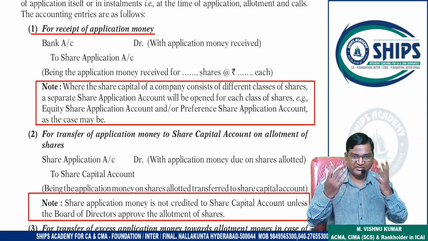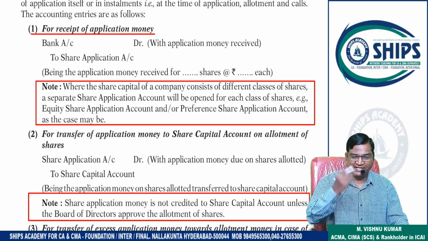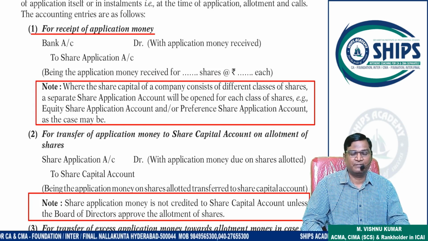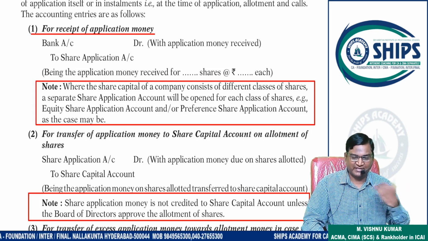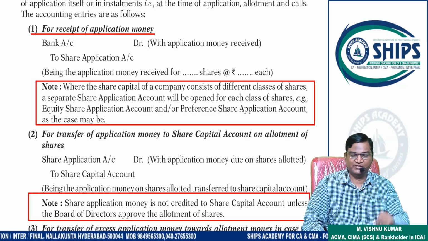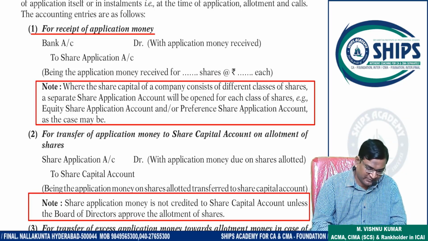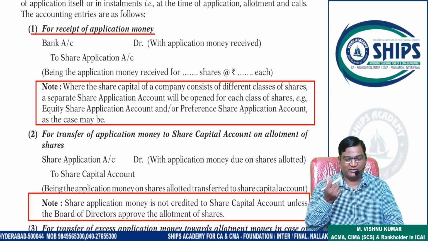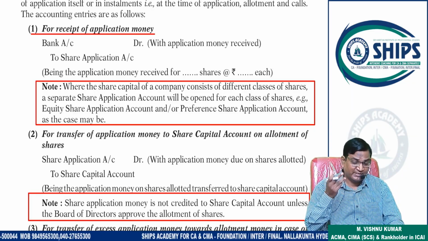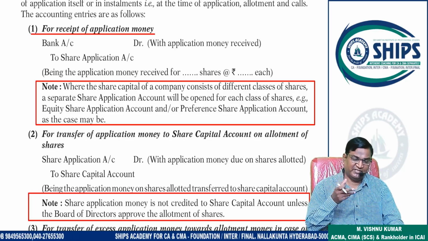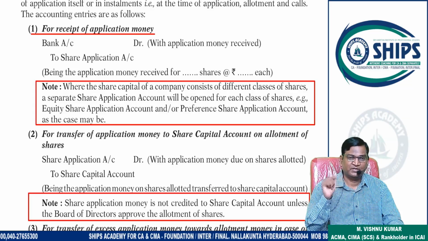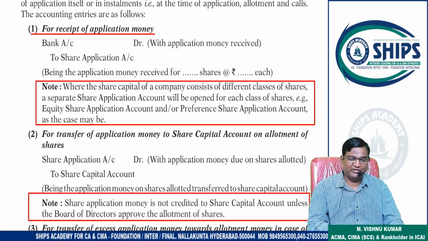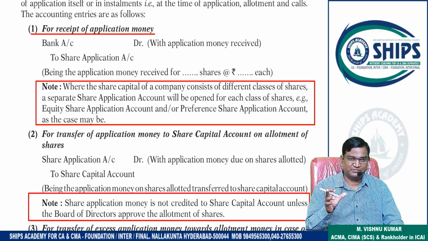So company is receiving the amount. Usually cash is not paid, through checks amount will come, or through UPI system or other system cash will come. That's why bank account is debited. Okay, so bank account debited to share application, because this is application, application money received. If equity share, we have to write equity share application. If preference share, we have to write preference share application. Okay, how much amount we have received, that we have to mention here.